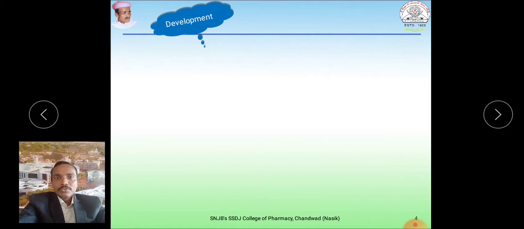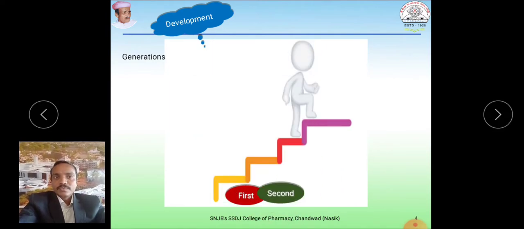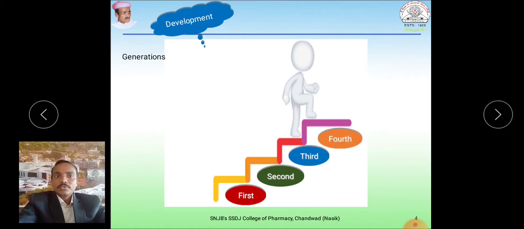Regarding the development of quinolones, these were developed in certain generations: first, second, third, and fourth generation. This classification is based on their development and discovery.